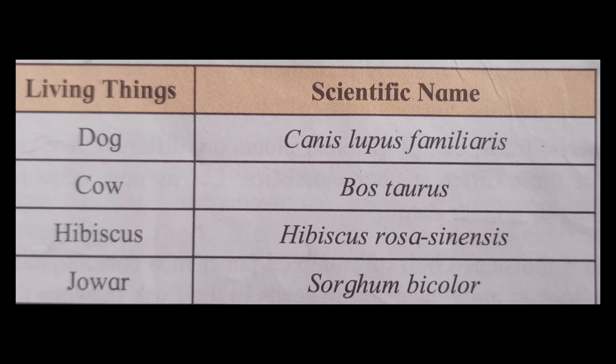In this table, we have given the living things and their scientific names. Dog, scientific name is Canis lupus familiaris. Cow, scientific name is Bos taurus. Hibiscus, scientific name is Hibiscus rosa-sinensis. Jawar, scientific name is Sorghum bicolor. Human, scientific name is Homo sapiens. Mango, scientific name is Mangifera indica.